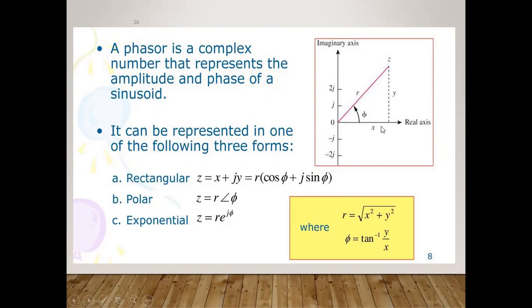At this particular moment, this will be the magnitude of x, and this is nothing but your radius. The other coordinate, in the vertical form or parallel to the imaginary axis, is the y. So in short, x and y are the two coordinates, if you are talking in terms of vectors. Here r is the radius and phi is the angle. So x, y, z are the three coordinates in the Cartesian coordinate system, where z is treated as the impedance, and x and y are the two values, the real as well as the imaginary.